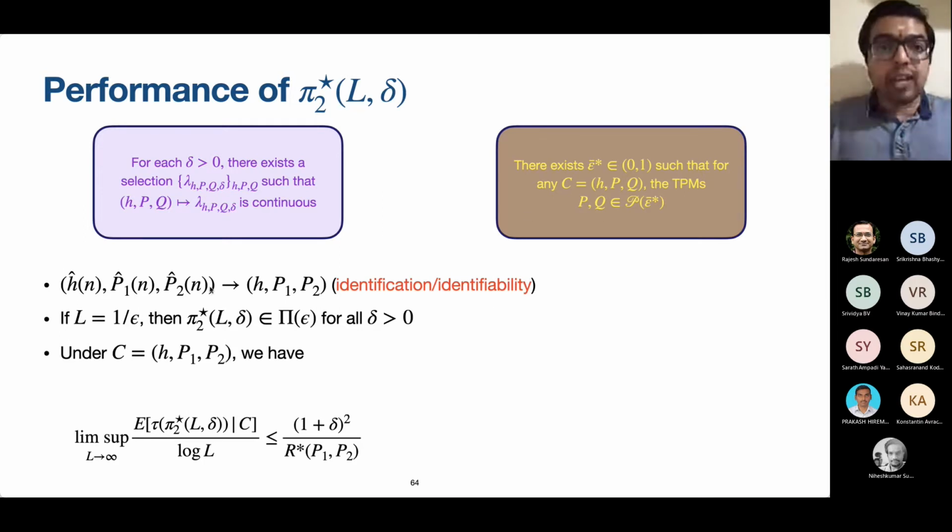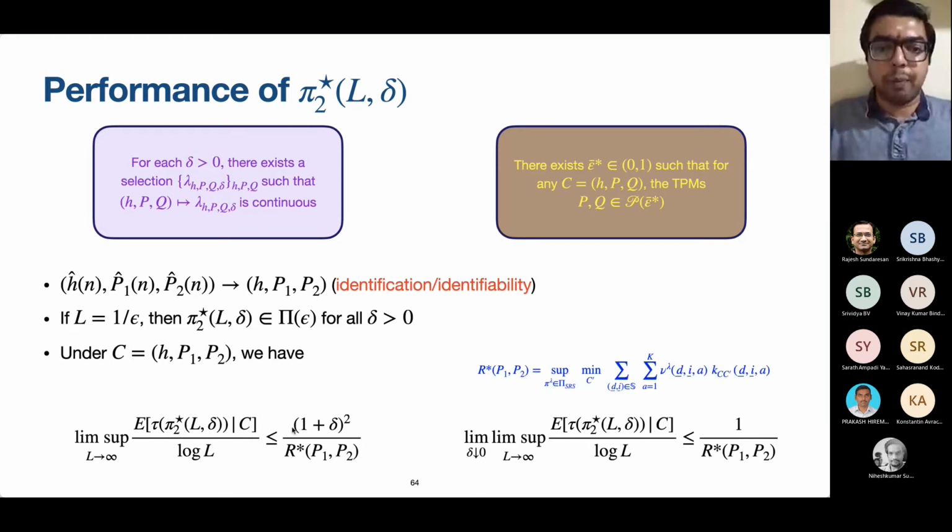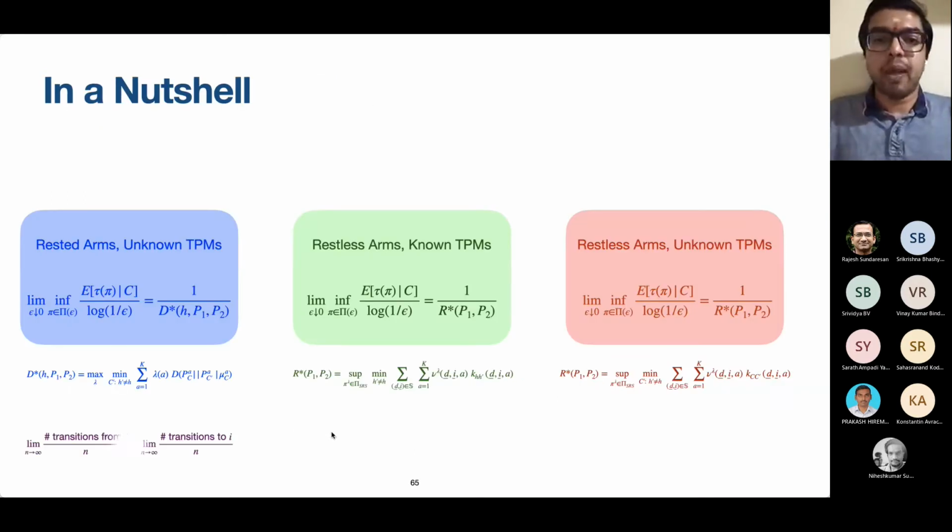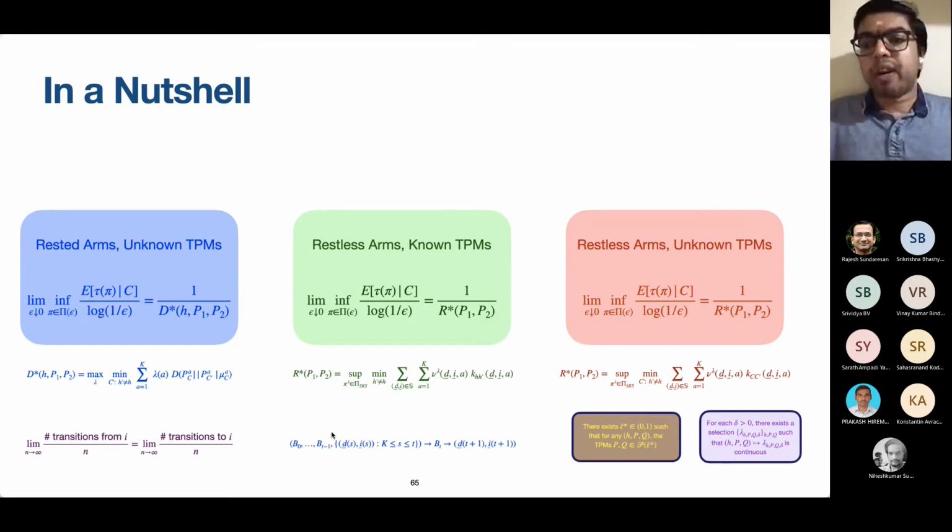Okay, the important point here is that P1 hat and P2 hat are still ML estimates, but they don't have closed form expressions, because the presence of arm delays in the log likelihood function doesn't enable us to compute P1 and P2 in closed form. In spite of that, we are able to show that they converge to the true values eventually. Of course, because of the continuity, the lambda stars will also converge. And therefore, we are able to get arbitrarily close to the lower bound by setting the parameter delta appropriately. This is in a nutshell. Okay, so these are the important ideas.